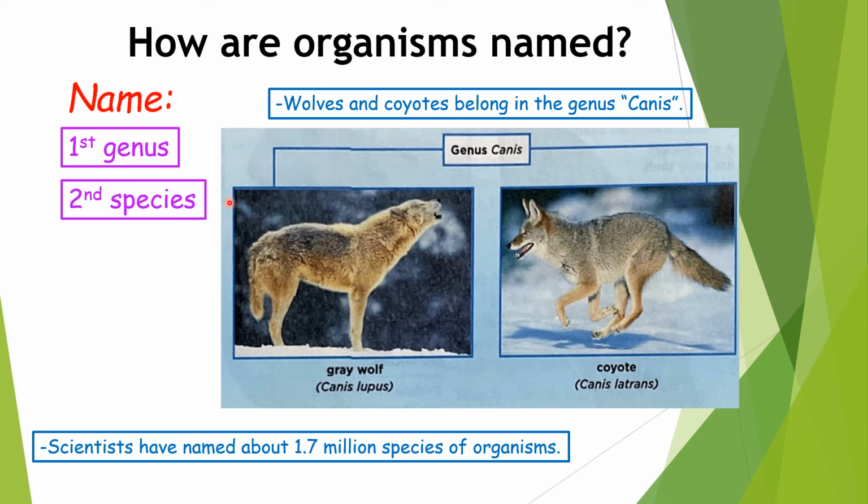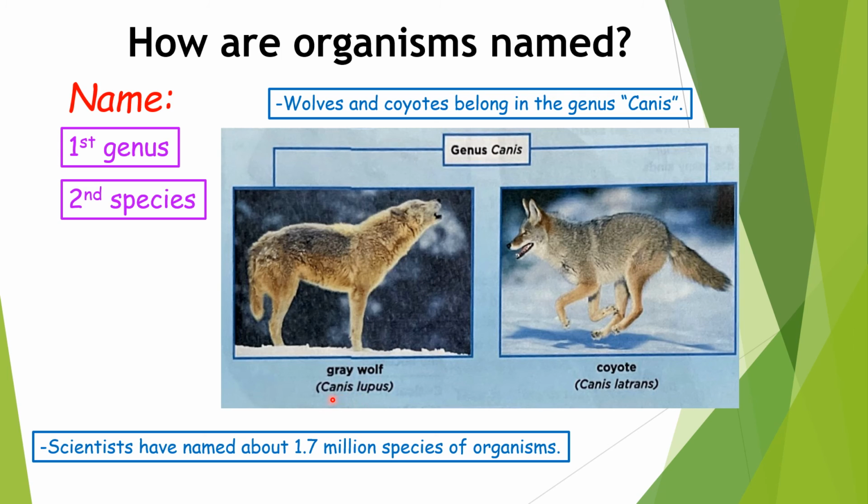For example, wolves and coyotes belong in the genus Canis. They belong to the Canis genus. So here, this is the gray wolf and this is a coyote. So how are they named? The gray wolf has a name of two parts.